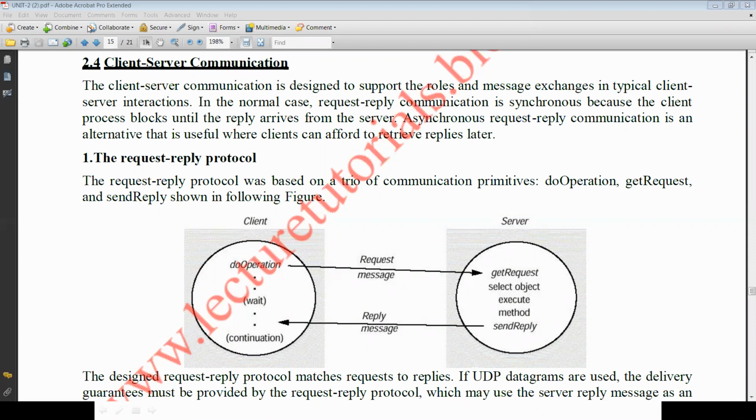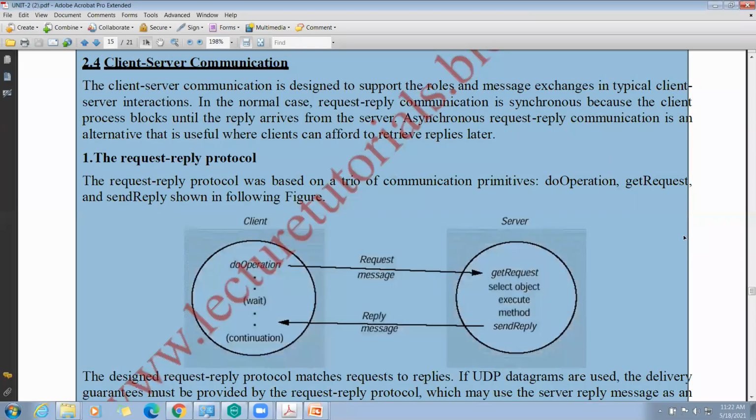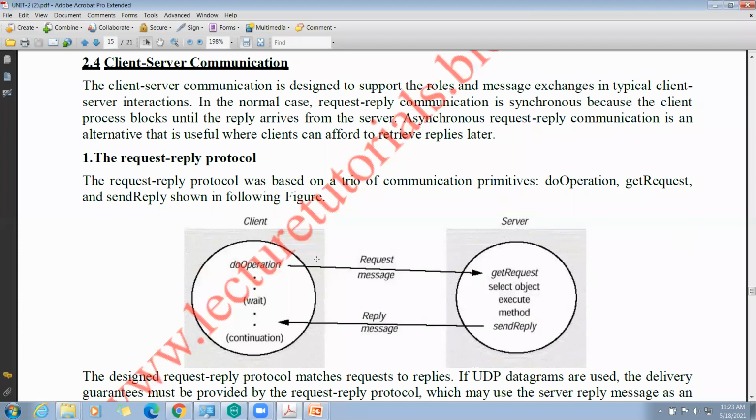See here, on the screen you are seeing the client server diagram. We have the client system on the left side and the server system on the right side. First the client will send a request to the server in the form of a message.